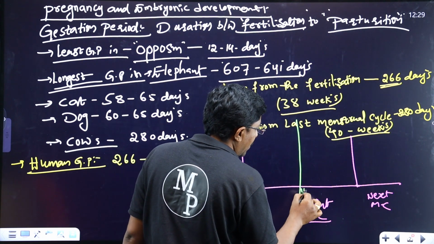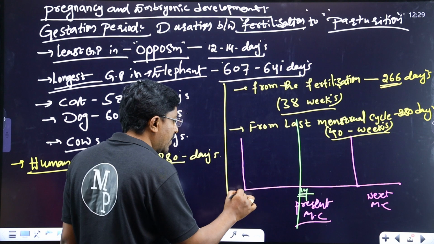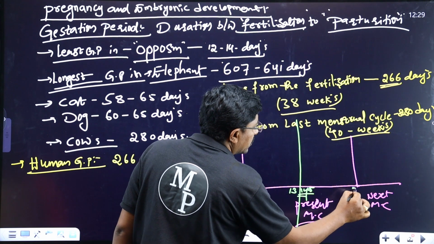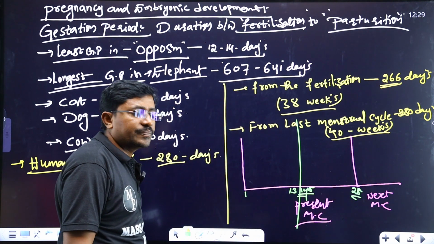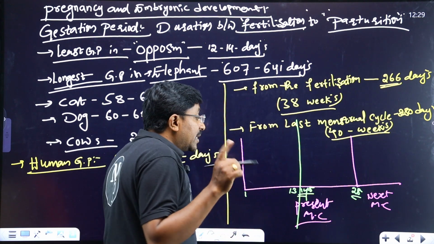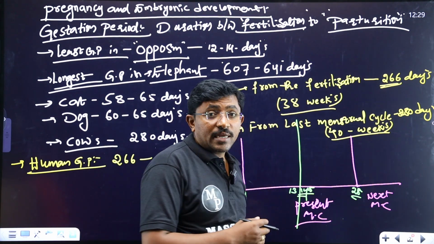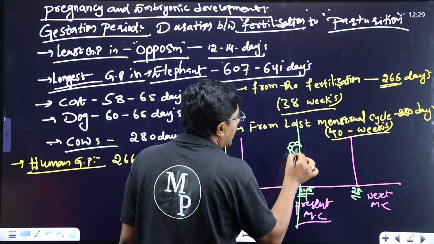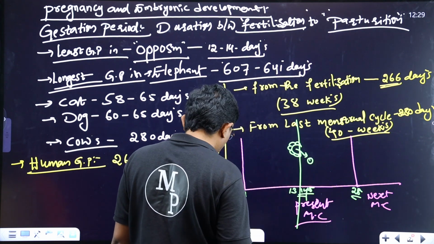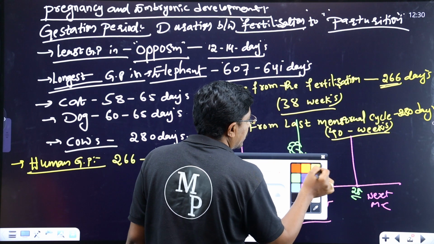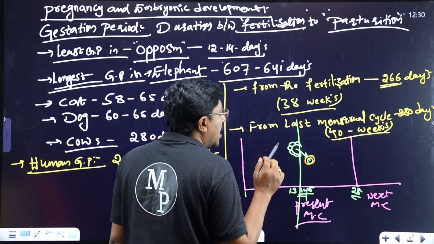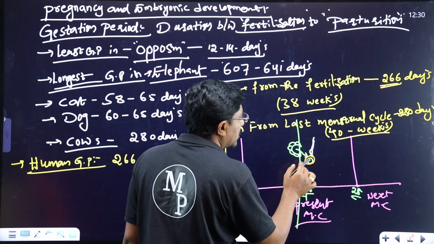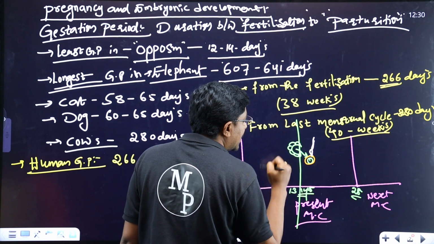Then in the middle of the menstrual cycle, the 14th day. Days 1 to 13, and then the 15th to 28th or 30th day. What is the ovulation day in the menstrual cycle? The 14th day. At the 14th day, ovulation takes place and the secondary oocyte is produced. If the sperm is available to this secondary oocyte, fertilization takes place.